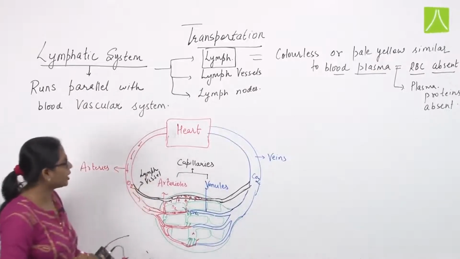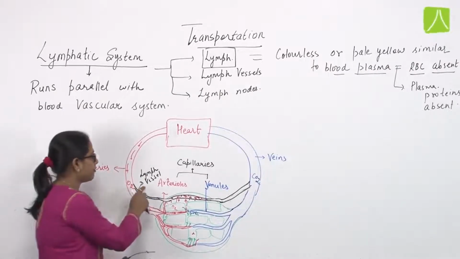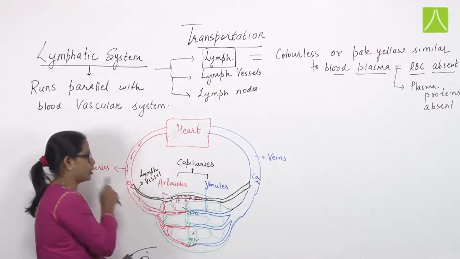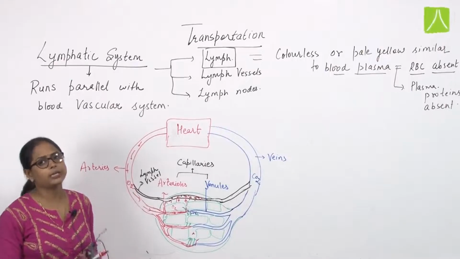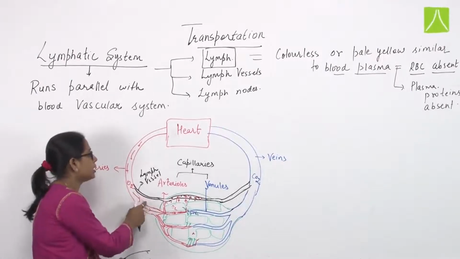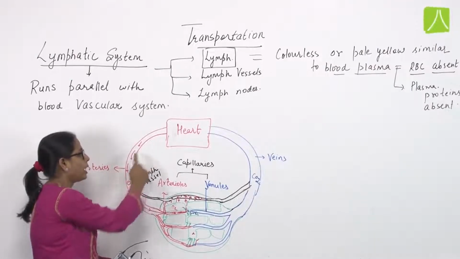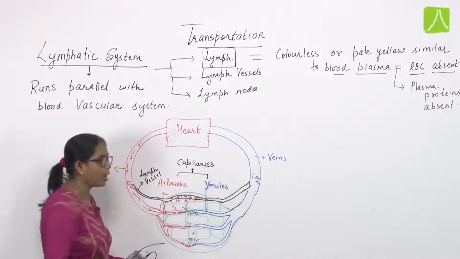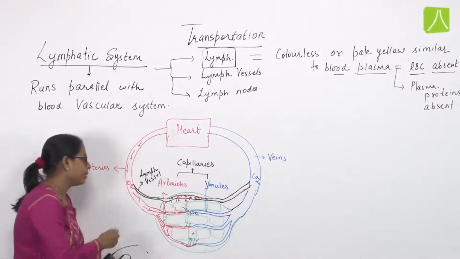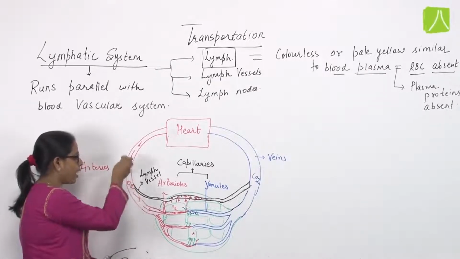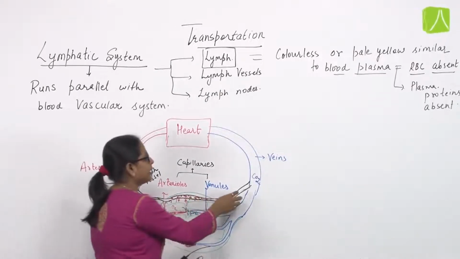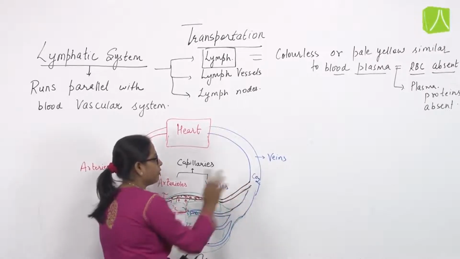But what we are observing here is that these lymph vessels originate at the tissue level and end at the tissue level only. That means these lymph vessels do not arise from the heart and do not end in the heart. From where do they arise? They arise from a particular point of arteries only, and it again gets mixed with the veins.